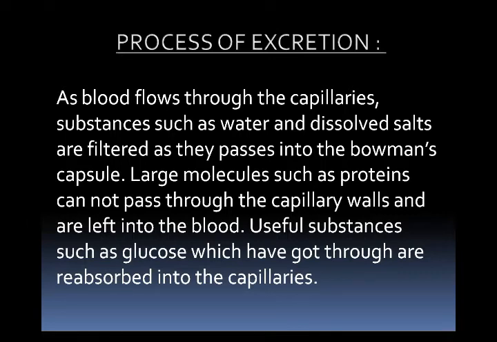In the third step, some useful substances such as glucose, which have got through, are reabsorbed into the capillaries because our body needs this glucose. In the fourth step, the rest of the liquid passes down along the long loop part of the nephron.